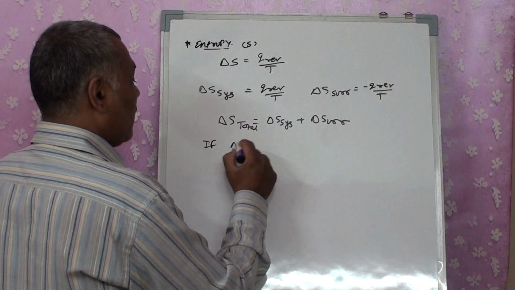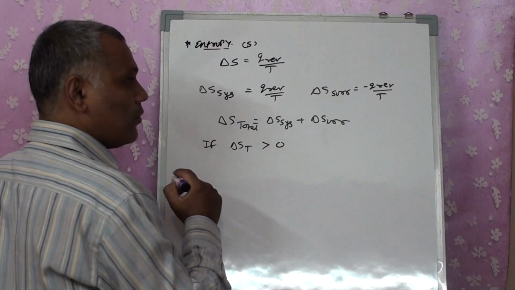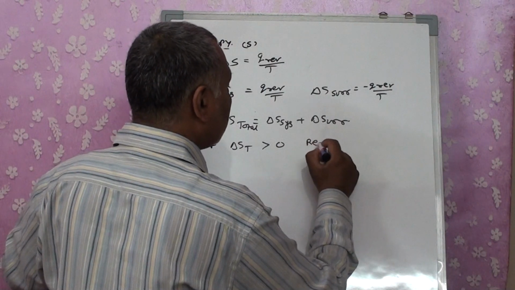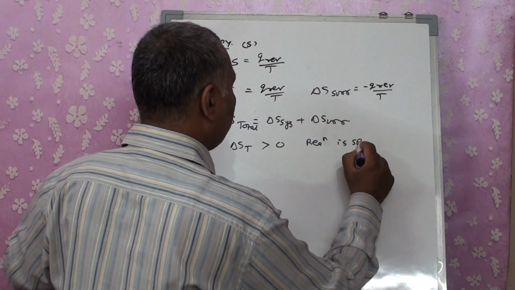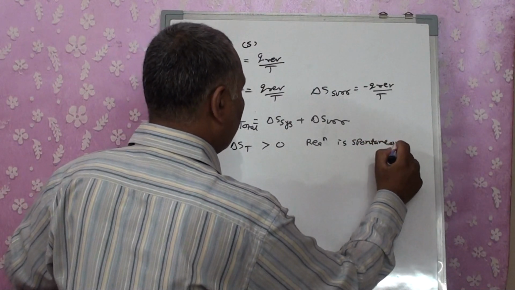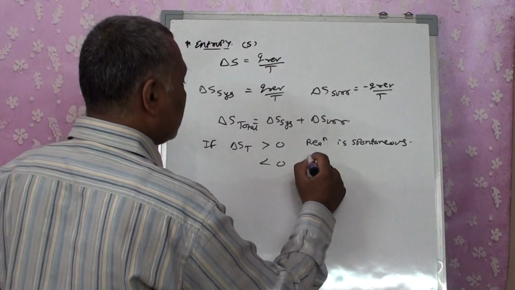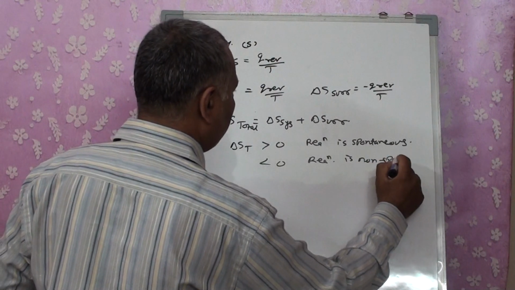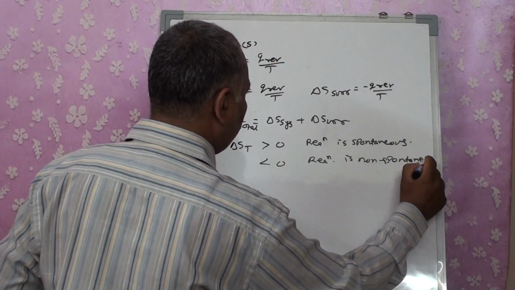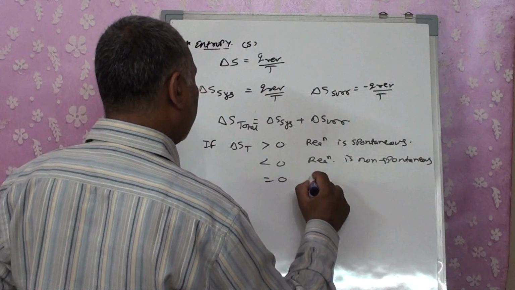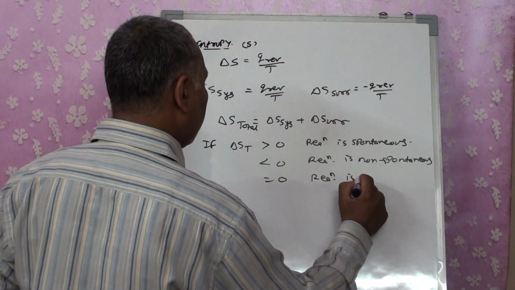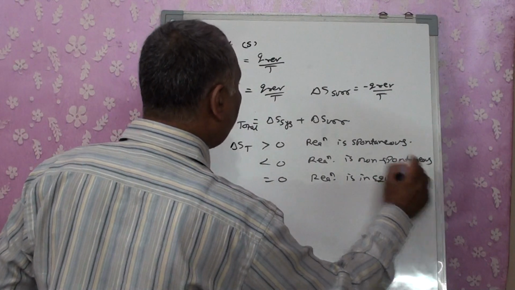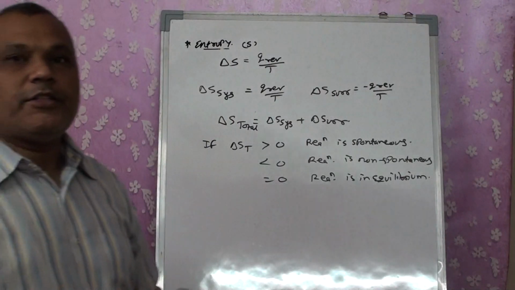Now, if delta S total is greater than 0, then we can say that the reaction is spontaneous. If it is less than 0, the reaction is non-spontaneous, and if it is equal to 0, the reaction is in equilibrium, because we told that if the temperature is the same, energy won't be transferred.